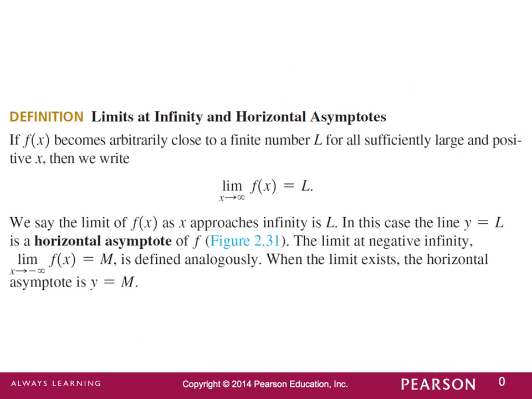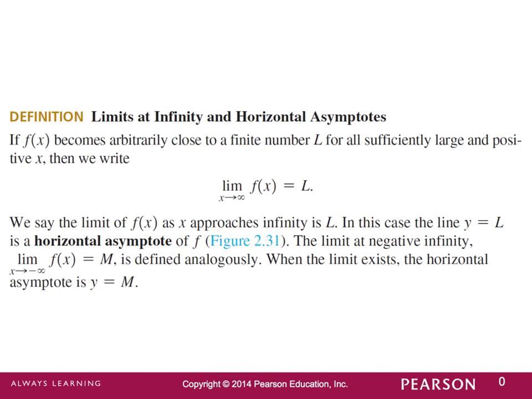And so the definition of limits at infinity and horizontal asymptotes reads that if f of x becomes arbitrarily close to a finite number L for all sufficiently large and positive x, then we write that the limit of f of x as x approaches infinity is equal to L. We say that the limit of f of x as x approaches infinity is L, and in this case the line y equals L is a horizontal asymptote of f. We can define negative infinity in a similar fashion